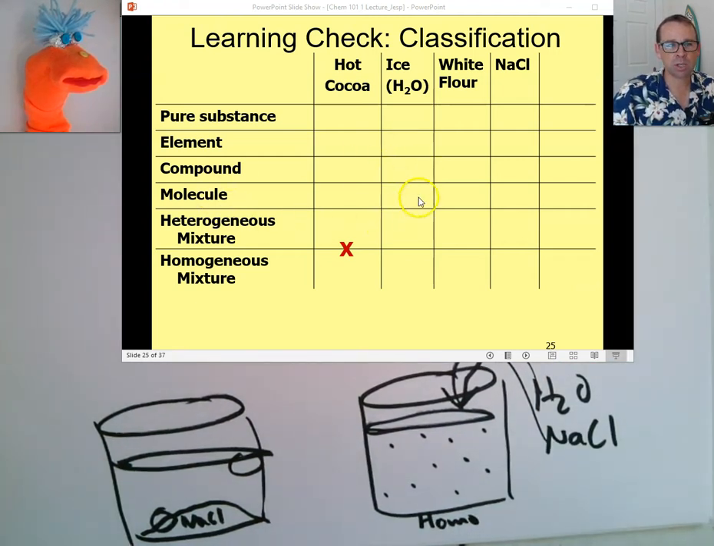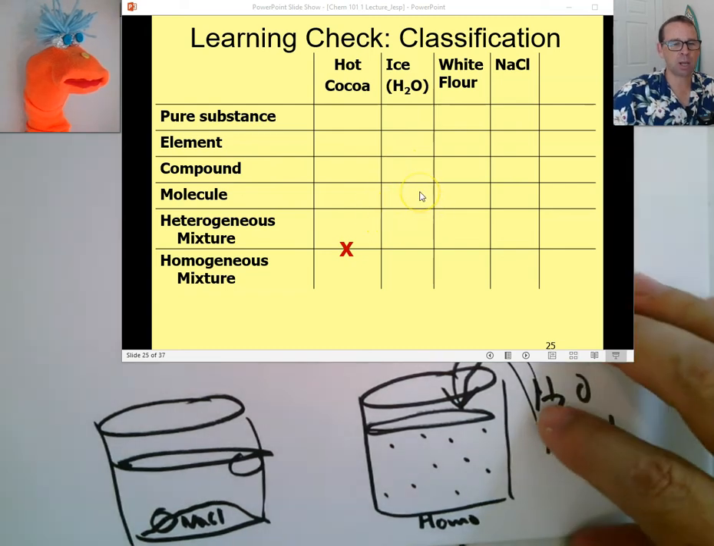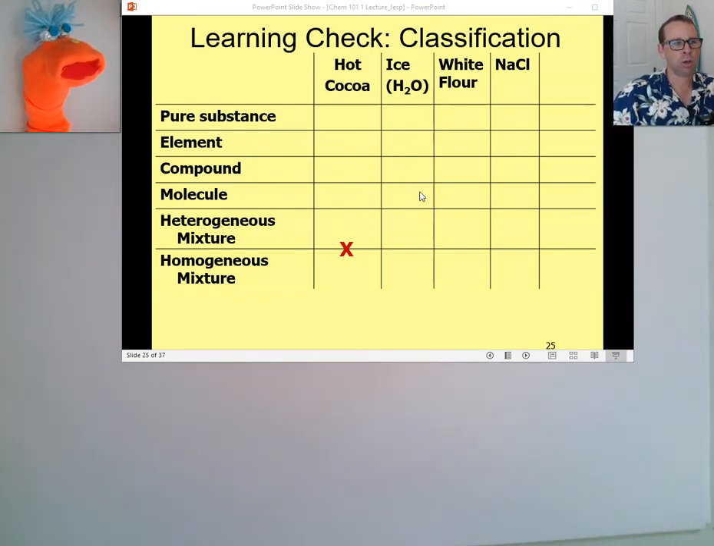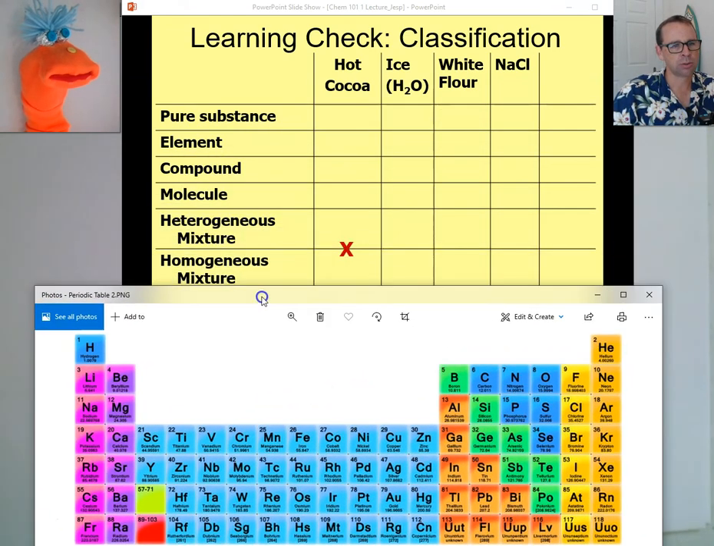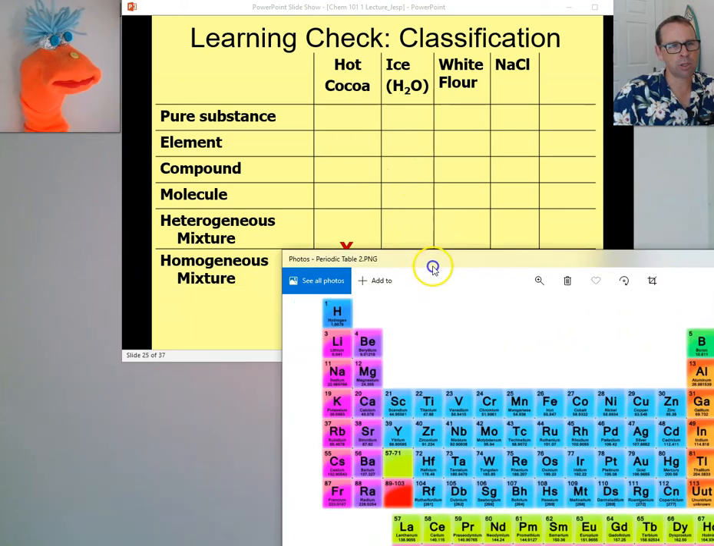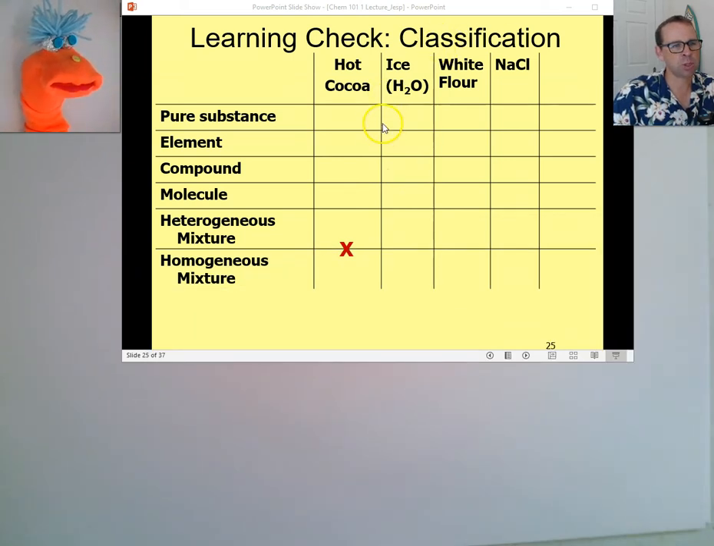Now, a molecule was a little bit different than a compound. Do you remember what the definition for a molecule was? It was a compound that only contained nonmetals. That's right. So a molecule only contains nonmetals. Is water one of those scenarios? Yes, because oxygen's a nonmetal and hydrogen's a nonmetal. Very good. So what have we decided? We have a pure substance, we have a compound, and we have a molecule.